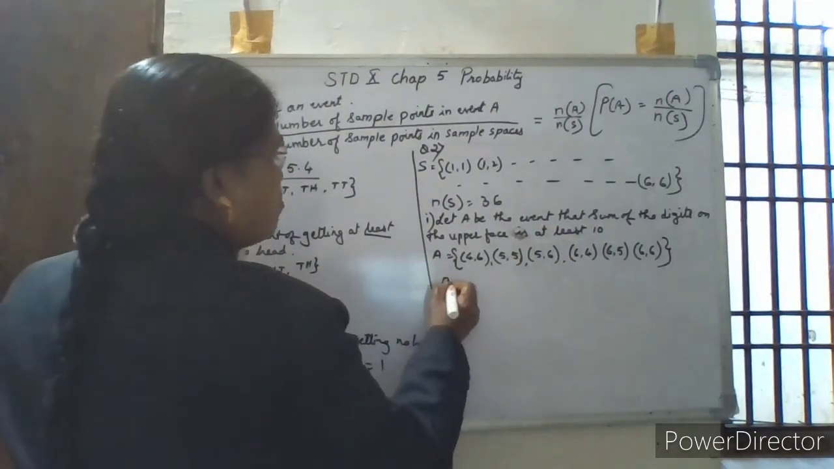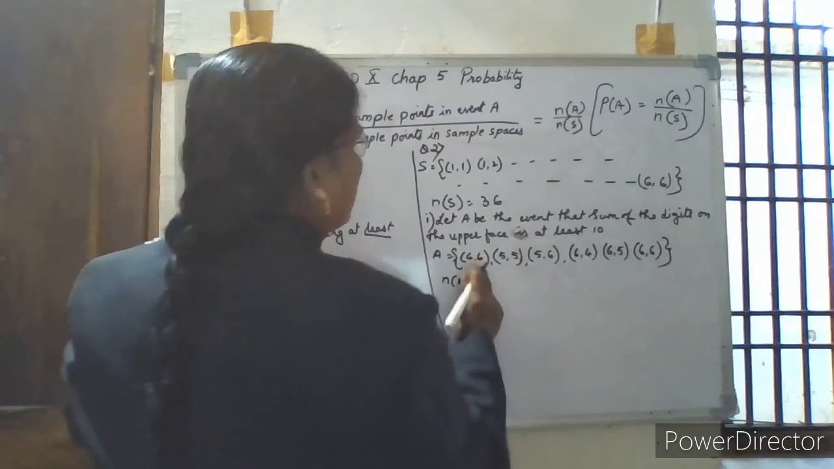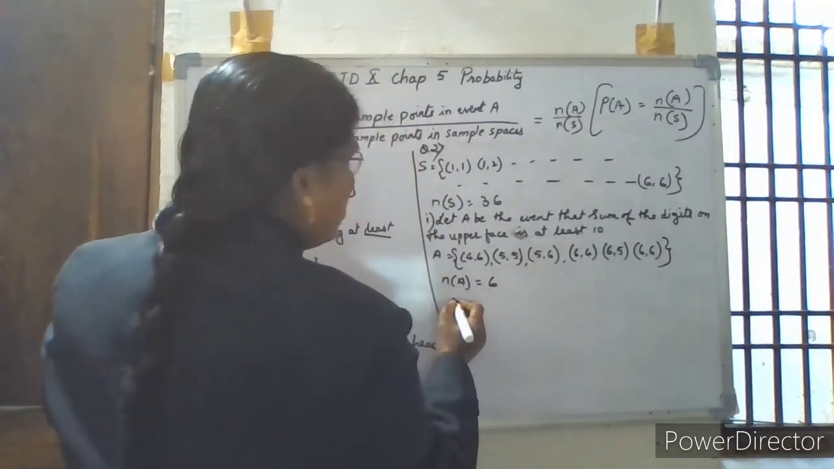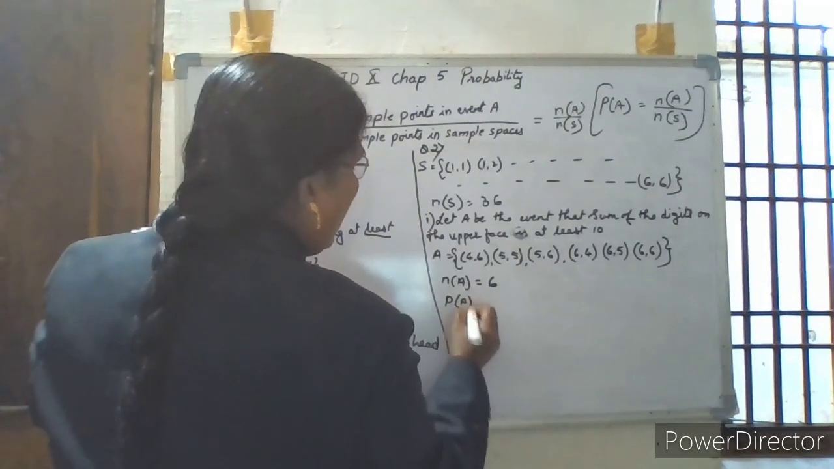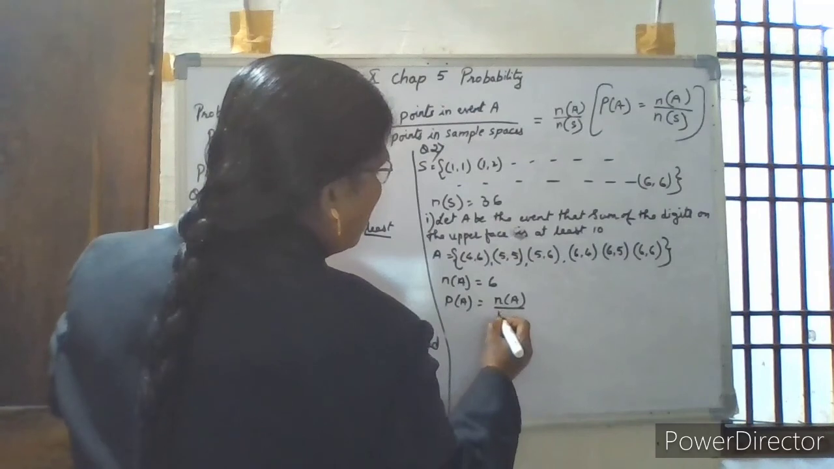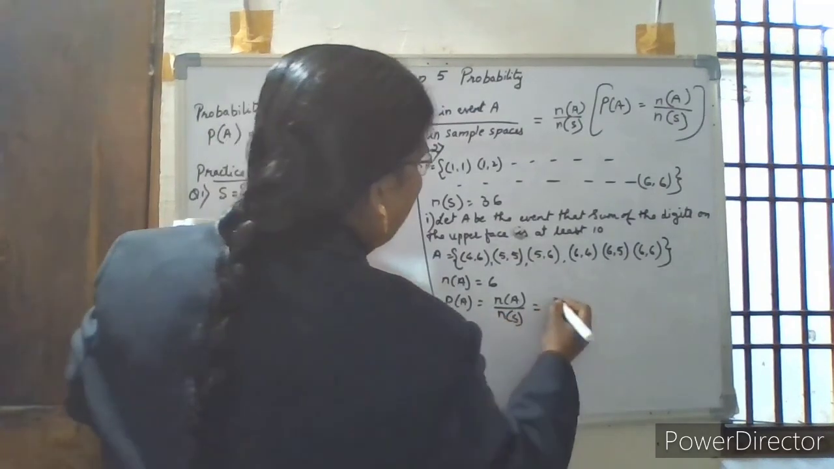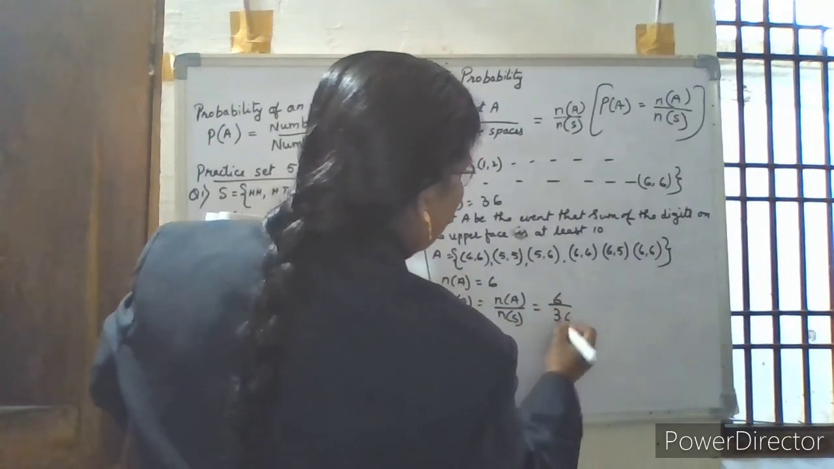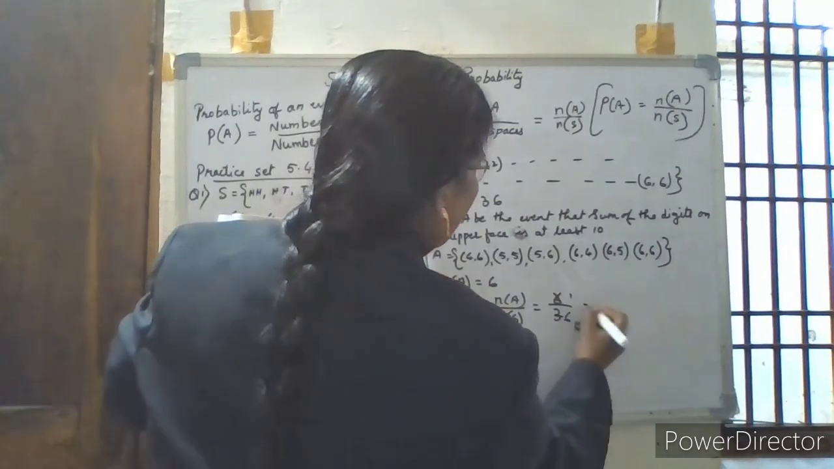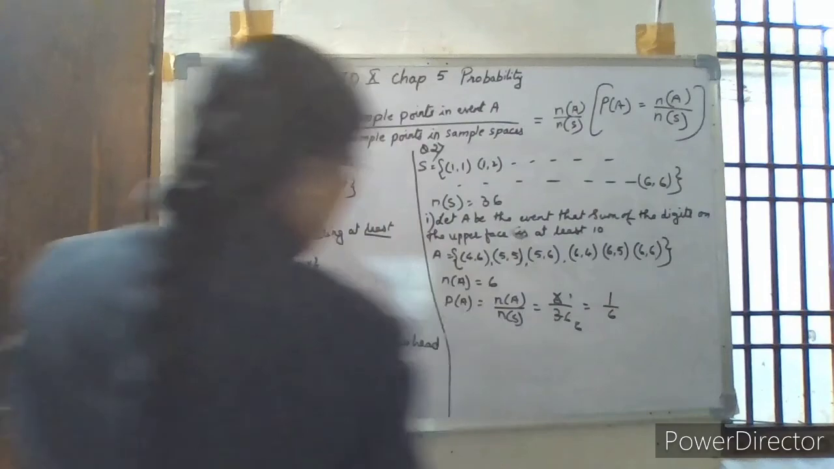So here the number of elements of event A is equal to 1, 2, 3, 4, 5, 6. It is equal to 6. So the probability of event A will be equal to the number of elements of A upon the number of elements of the sample space, that is equal to 6 by 36. So 6 ones are 6, 6 sixes are 36. So this is equal to 1 by 6.